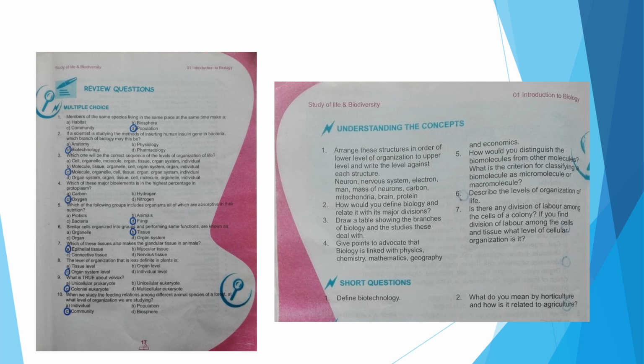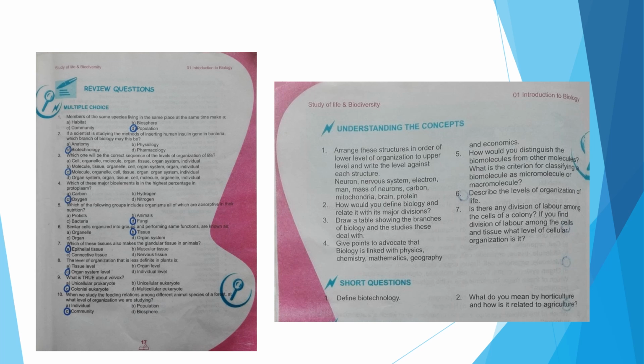Number 6, describe the levels of organization of life. You have to describe all the levels of organization of life, starting from the subatomic level and atomic level till the biosphere level. Is there any division of labor among the cells of a colony? What do you think? We have already discussed it. No, there is no division of labor among the cells of a colony. They live independently of each other, carrying out their own life activities.